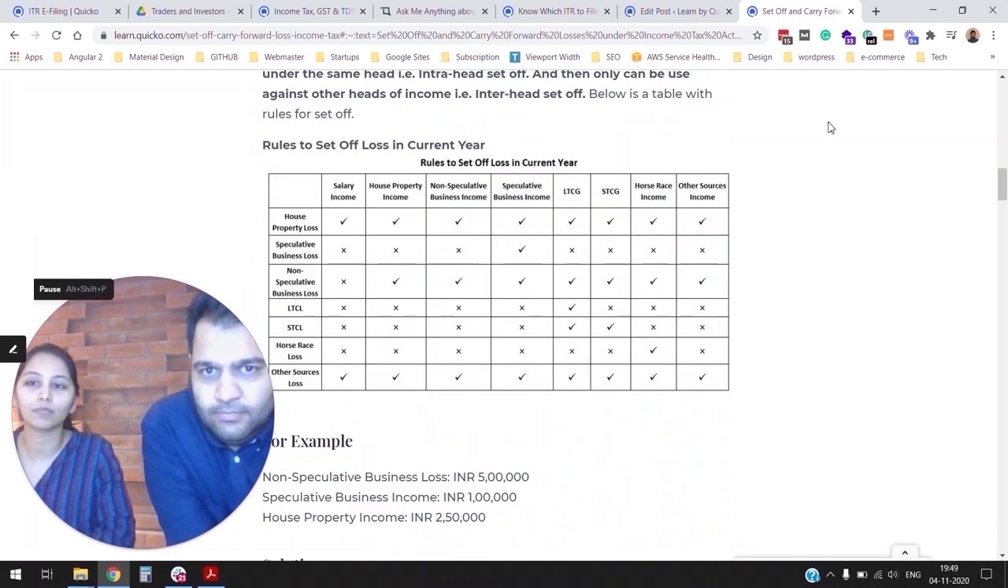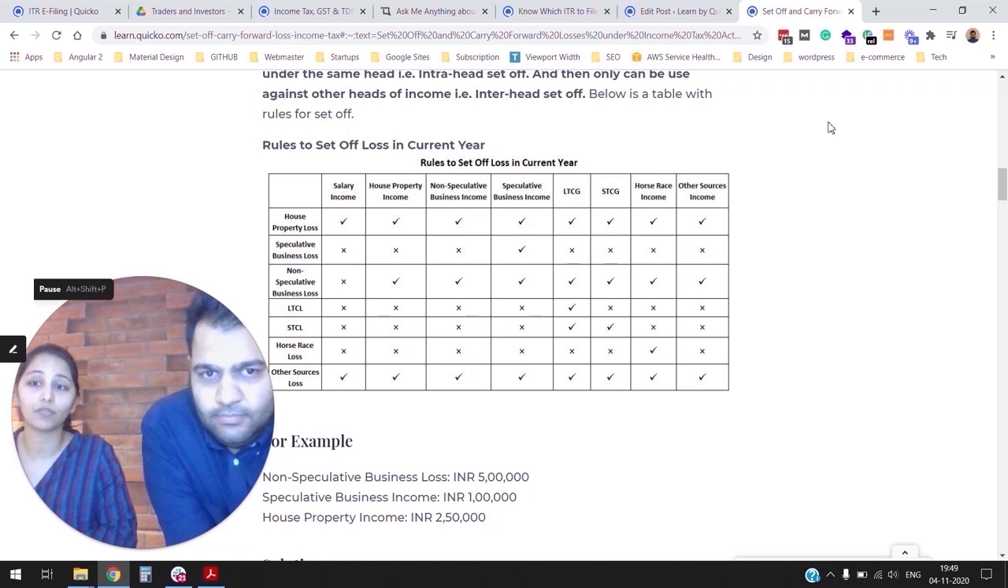So if you have losses from capital gains, losses from equity delivery trading, those capital losses can be set off against capital gains. For instance, if you have long-term capital loss, it can be set off against long-term capital gains. And if you have a short-term capital loss, it can be set off against both short-term capital gains and long-term capital gains. If you have losses from equity intraday trading, it's a speculative business loss. It can be set off only against speculative business income.